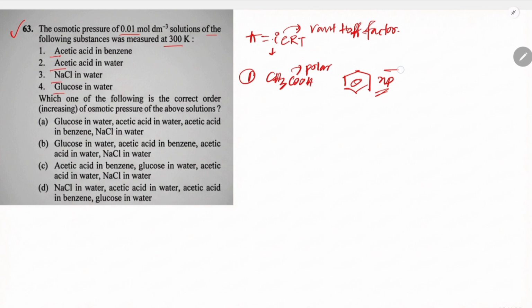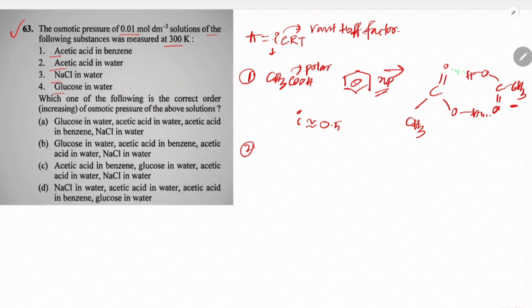So what happens in this situation is it will form a dimer through hydrogen bonding, with OH and then CH3. So its i value is approximately 0.5. It has a very low value of this.